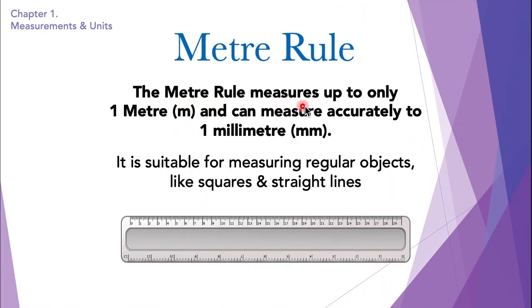So the meter rule measures up to only 1 meter and can measure accurately up to 1 millimeter. So the smallest value it can measure accurately is 1 millimeter and the largest is 1 meter. So the meter rule is suitable for measuring regular objects like squares and straight lines because the meter rule is not bendable and it's not flexible.